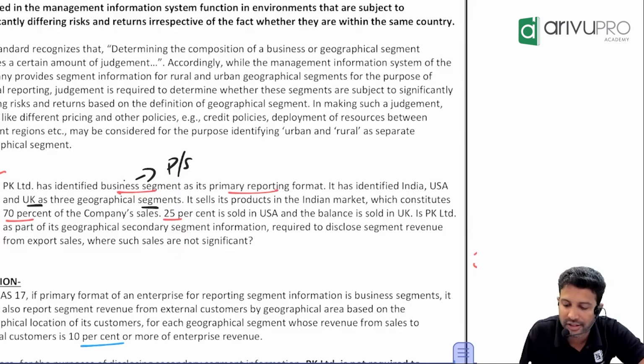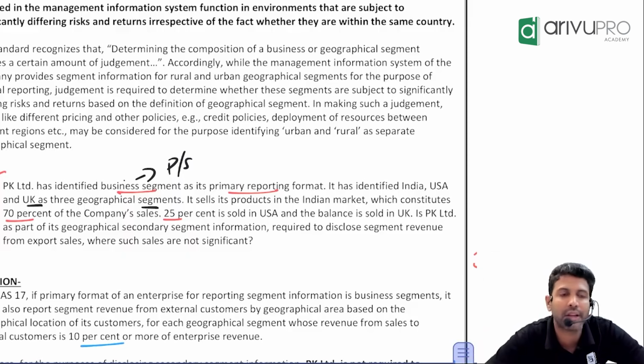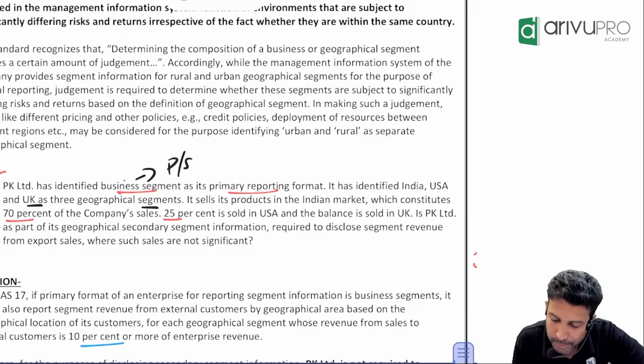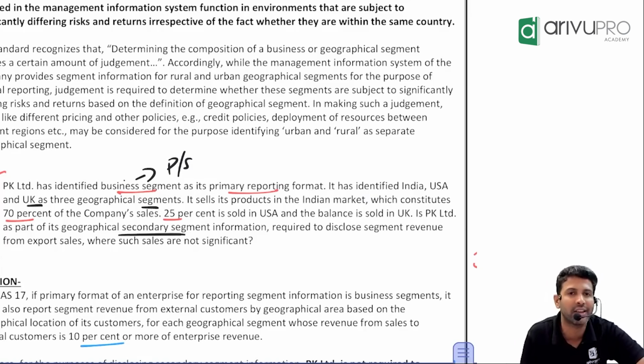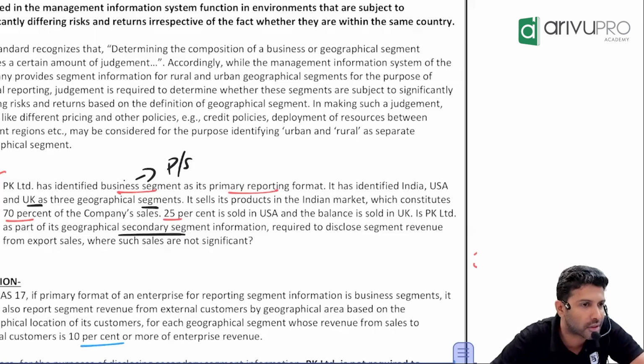It sells products in Indian market which constitutes 70% of company sales. Of the total sales, how much revenue comes from India division? 70%. How much comes from US? 25%. How much balance is in UK? Balance is how much? 5%. Now you have to tell me which geographical secondary segment information has to be given. India, US and UK, all the 3 or only some of the 3?